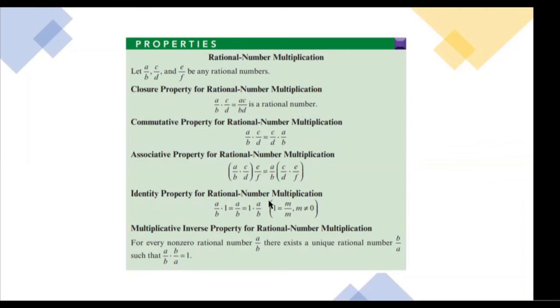Identity, ang identity property ng rational number multiplication ay 1 because A over B times 1 is A over B itself. And also true with 1 times A over B, where 1 is equal to M over M, where M is not 0. Then, ang multiplicative inverse naman ng rational number multiplication ay yung kanyang tinatawag natin na reciprocal. So for every non-zero rational number A over B, there exists a unique number B over A such that A over B times B over A is equal to 1. So yung tinatawag natin ito na reciprocal. And that's it.